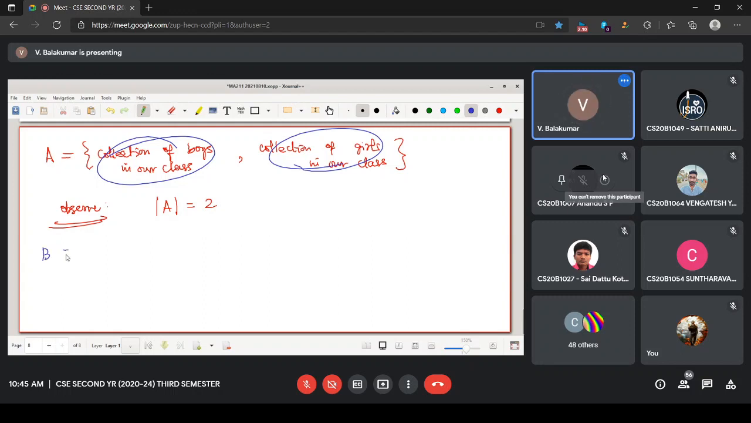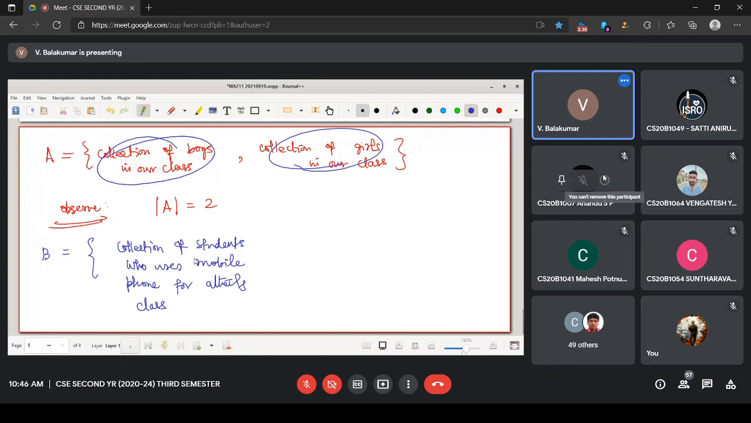Another example I am giving. Collection of students who use mobile phone for attending class. This is one set. Another collection of students who use laptop for attending class.